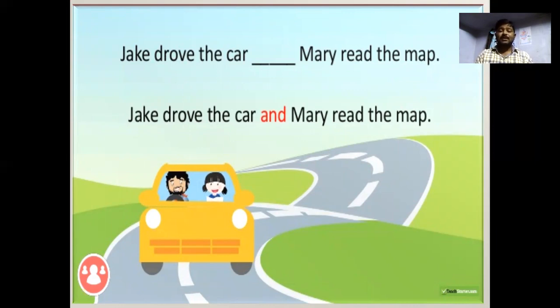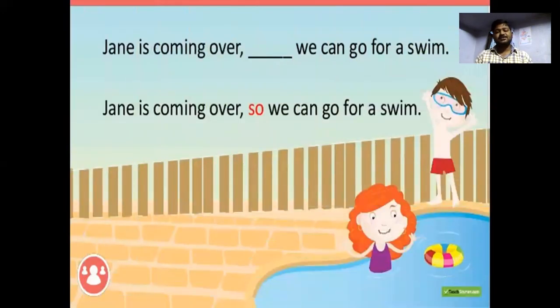Mary read the map is also complete in meaning and also an independent clause. We join them together with a conjunction: Jack drove the car and Mary read the map. And is the conjunction used for the compound sentence.